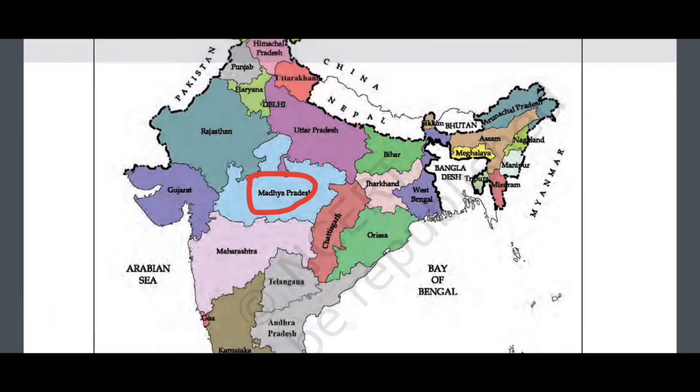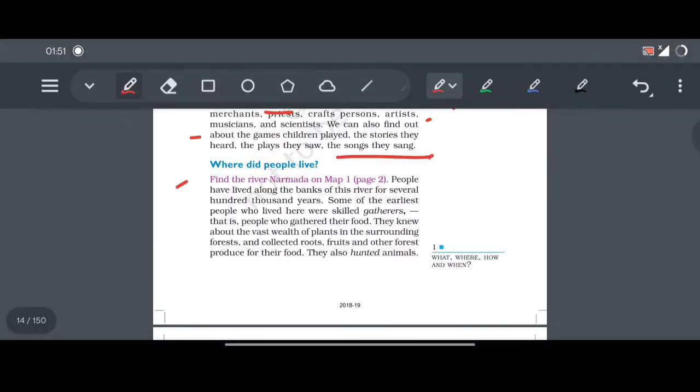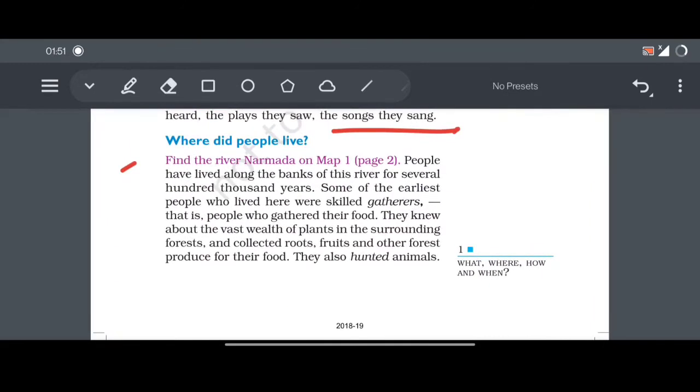Let's see what they're saying about the river Narmada. Find the river Narmada on map 1. People have lived along the banks of the rivers for several hundred thousand years. Some of the earliest people who lived there were skilled gatherers. Skilled gatherers on the banks of the river Narmada. Who lived there? Skilled gatherers lived there. So river Narmada के पारों में सो तो स्किल की तरफ रहते थे